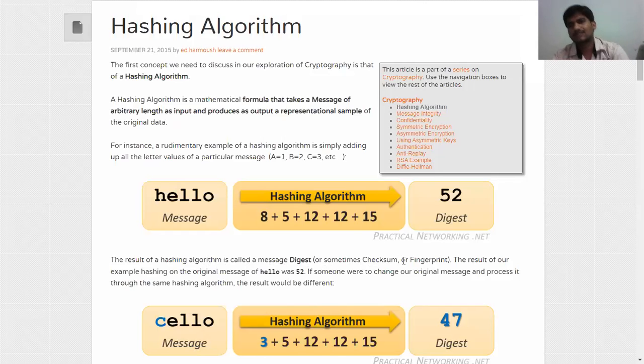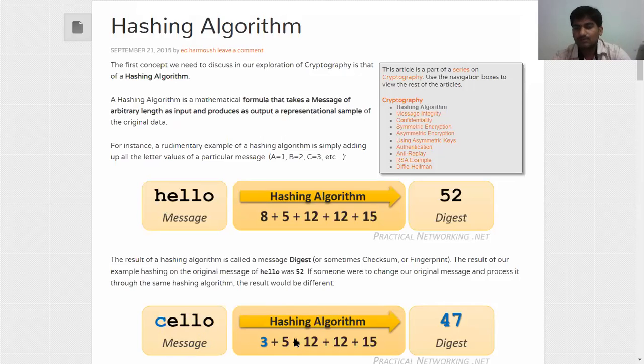In the last class on message authentication, we saw about this, the fingerprint. Whether it is a checksum or a fingerprint, whatever it may be, we can call it that. The result of our example hashing is that the original message hello was 52. If somewhere someone changes our original message and processes it through some hashing algorithm, the result will be different. For example, a third person enters the network and changes H to C, hello to cello.